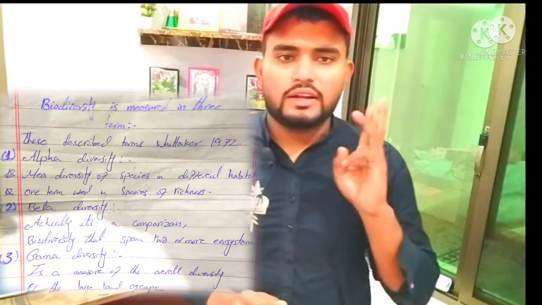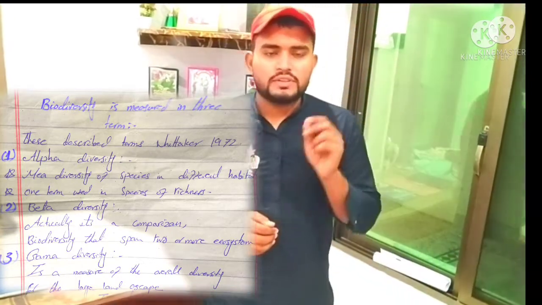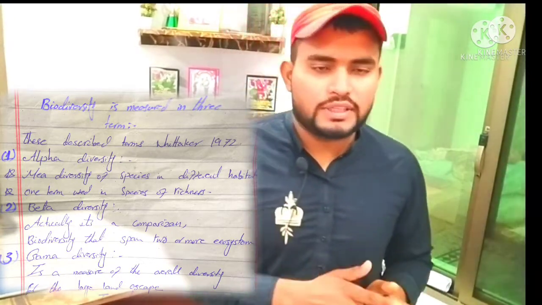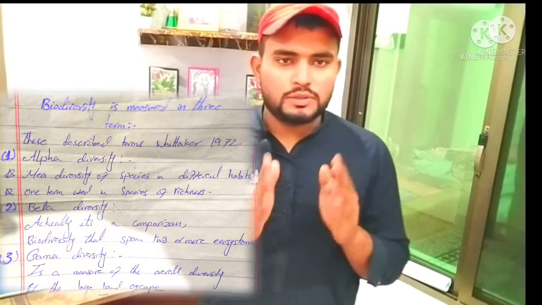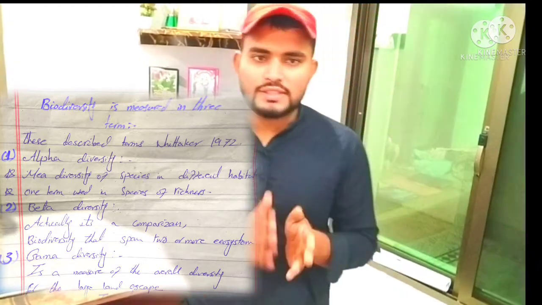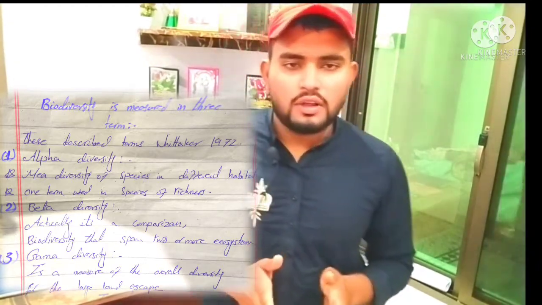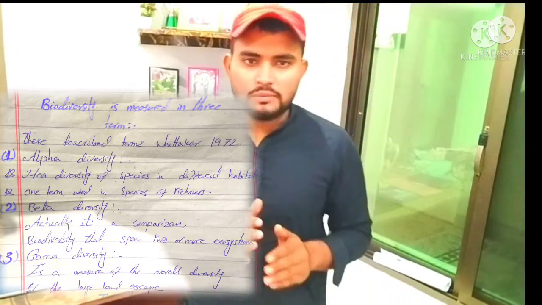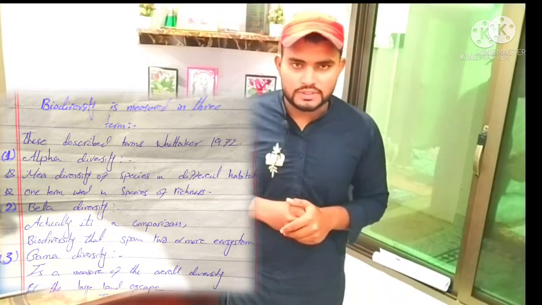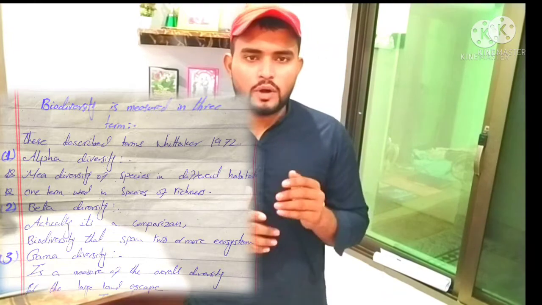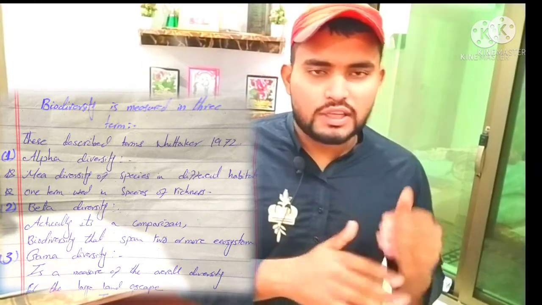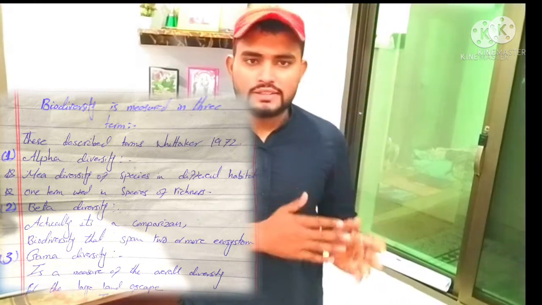Now basically biodiversity is measured in three terms: alpha diversity, beta diversity, and gamma diversity. Basically, alpha diversity is the diversity of species in a different habitat. An example of alpha diversity is species richness, because it is a comparison of which habitat, which community, which ecosystem has a high amount of variety of species. Now we use the term species richness in alpha diversity as an example.